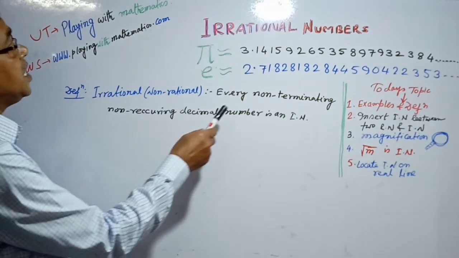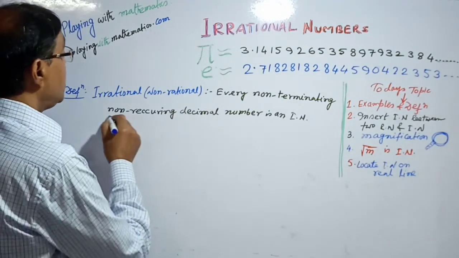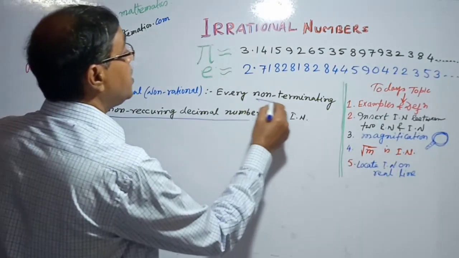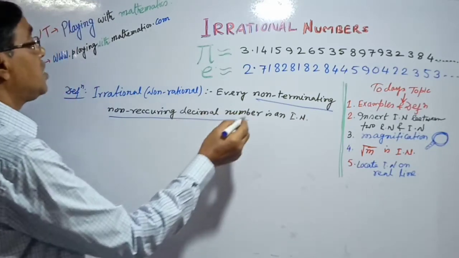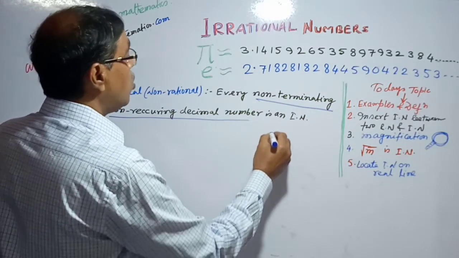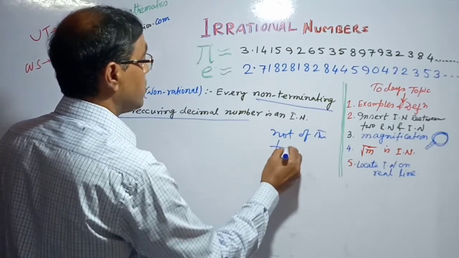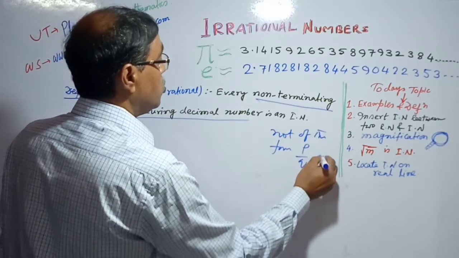Irrational number: every non-terminating and non-recurring decimal number, that is, both non-terminating and non-recurring, is not of the form p by q, q not equal to 0.